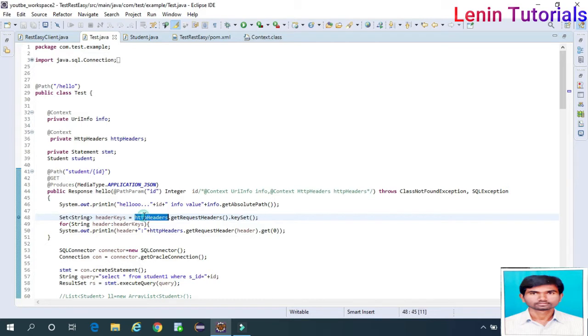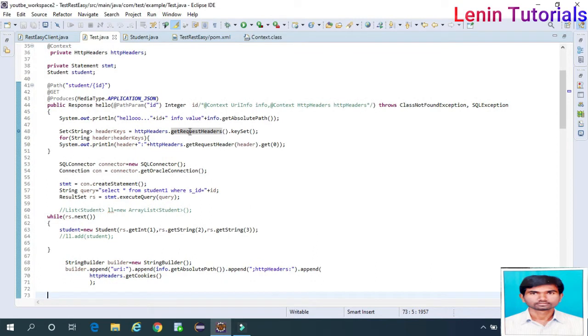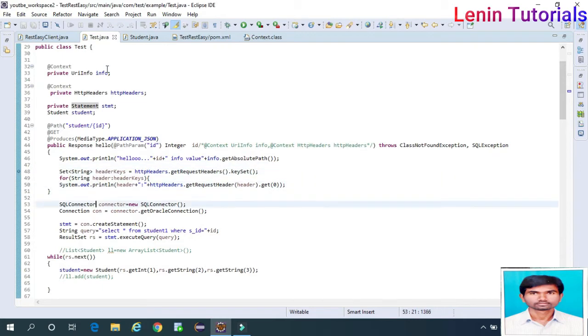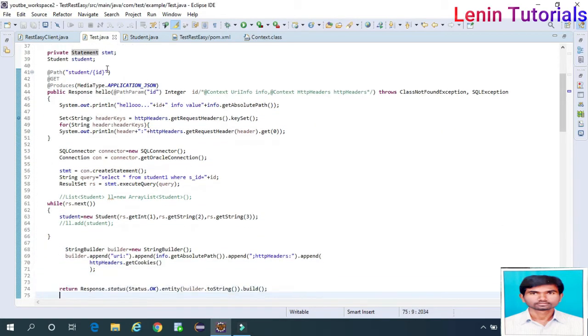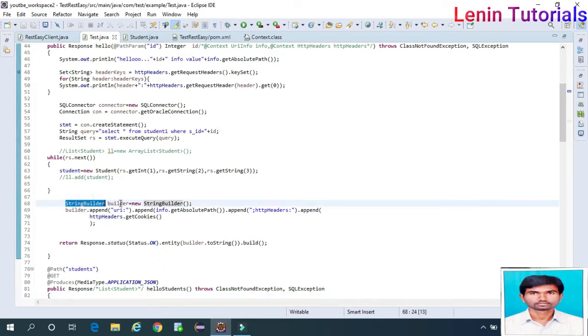Then I am getting HTTP headers. I am printing HTTP headers, getHeaders, getRequestHeader, keySet, and all I am getting. I am printing all this header information here. Okay, these are not actually required. We are just going to see how to use @Context here. The student also, but let it be here only. We are just printing.